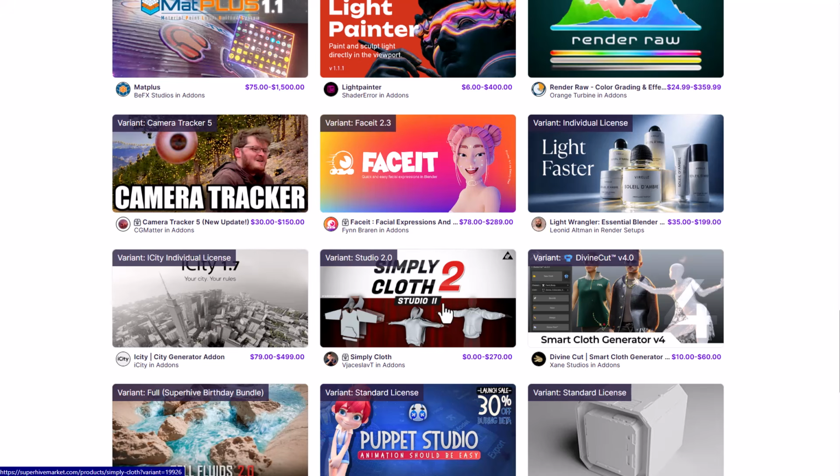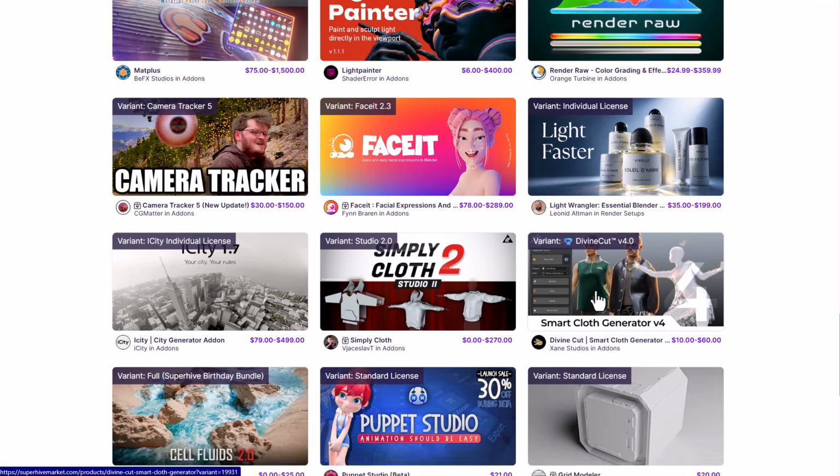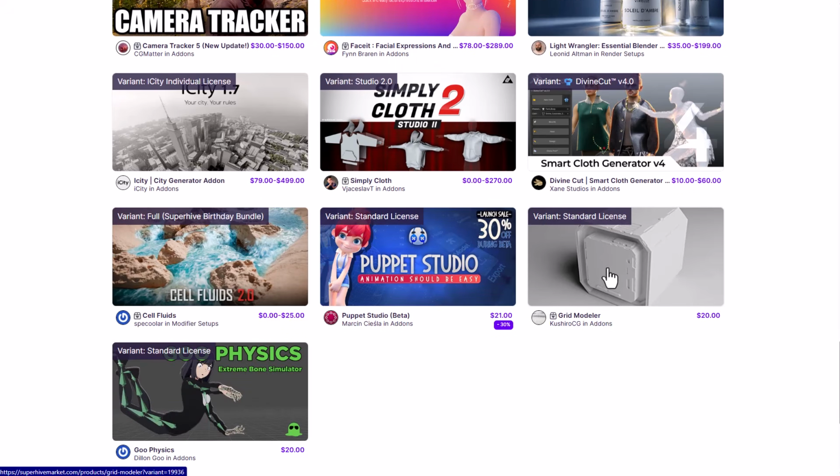This is really cool. For clothing, we've got Simply Clothed version 2, the Studio version, and of course we've also got the Vine Cut version 4.0. If you're into modeling, you can also go ahead and explore the Grid Modeler, and for animation we've got the Puppet Studio and Go Physics. And one more tool that we have here is Cell Fluid for fluid simulation.